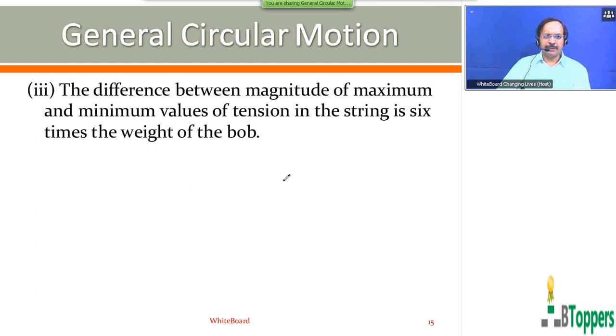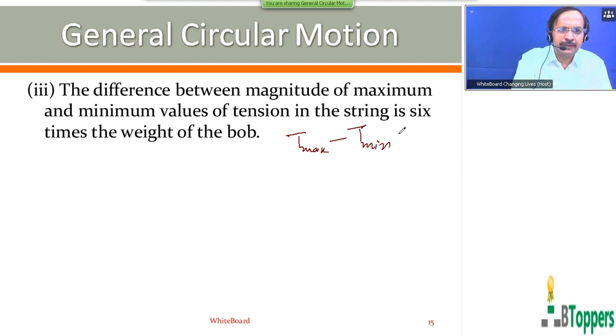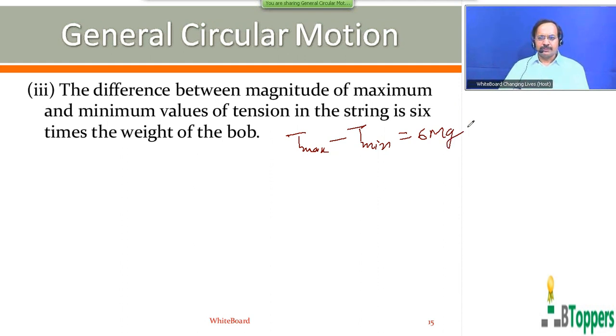That means T maximum minus T minimum. As explained, the difference between the maximum value of the magnitude of the tension and the minimum value of the magnitude of the tension is equal to 6 times the magnitude of the weight of the bob. You can take a pause and write this point.